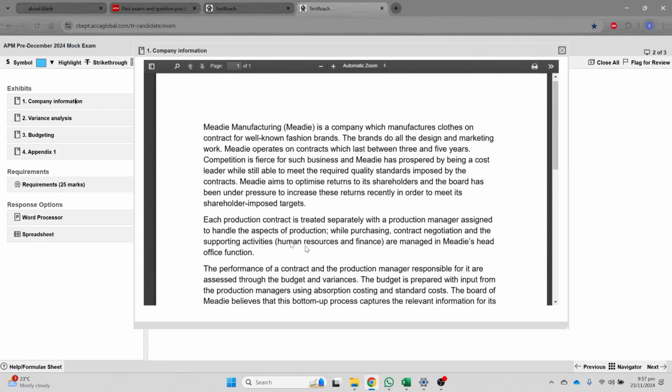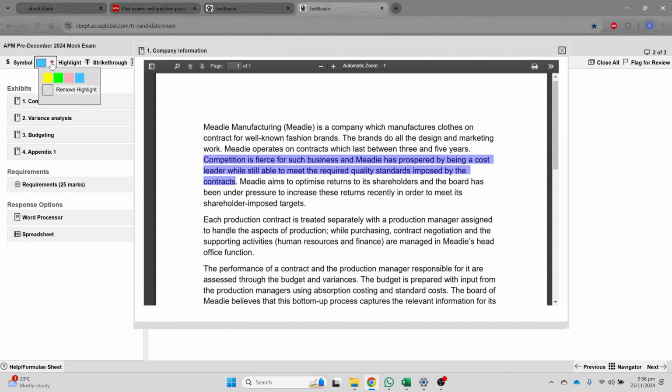So the first part is the company's information, right? Medi Manufacturing is a company which manufactures clothes on contract for well-known fashion brands. The brands do all the design and marketing work, right? Medi operates on contracts which last between 3 and 5 years. Competition is fierce for such business, and the company has prospered by being a cost leader while still able to meet the required quality standards imposed by the contracts.